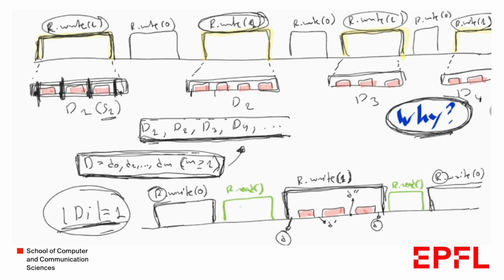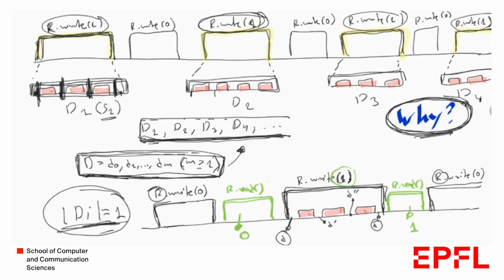So since this is an atomic register, this read takes place immediately after the write of value 0. So this read should return 0. And this read here takes place immediately after a value 1 was written, so it should return 1.